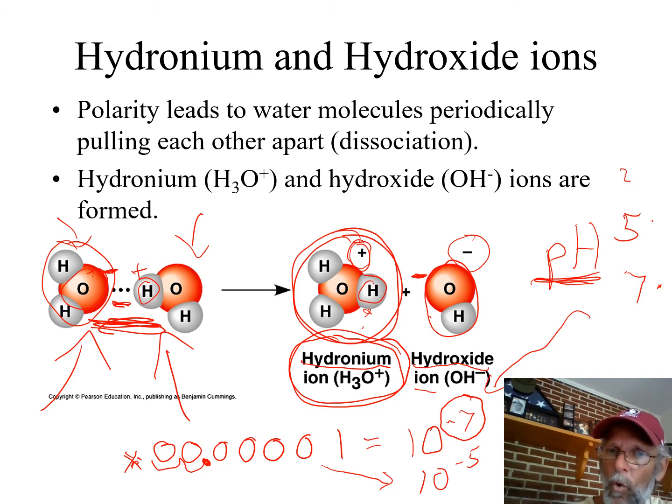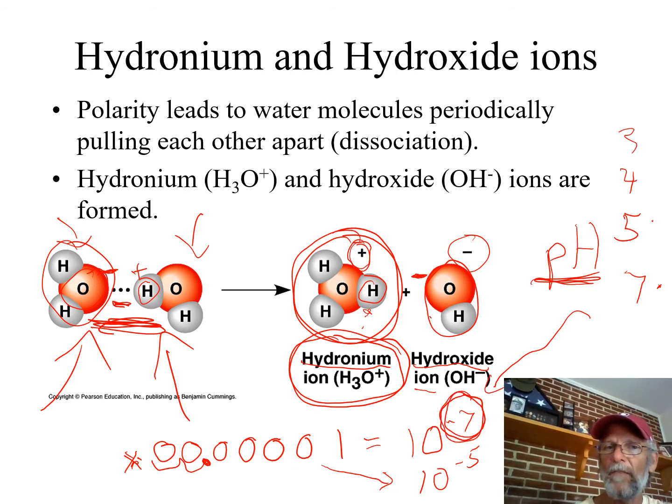Every movement of 1 on the pH scale is 10 times more, because those are exponent numbers. So if that makes sense, good for you. If it doesn't make sense, don't worry about it too much, but that's where the numbers come from. I just wanted to let you know where they came from.